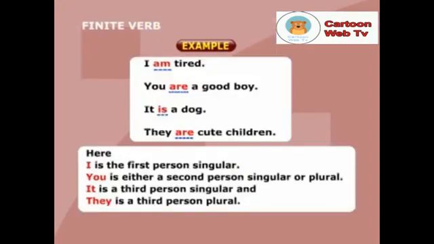I am tired. You are a good boy. It is a dog. They are cute children. Here, I is the first person singular. You is either a second person singular or plural. It is a third person singular and they is a third person plural.